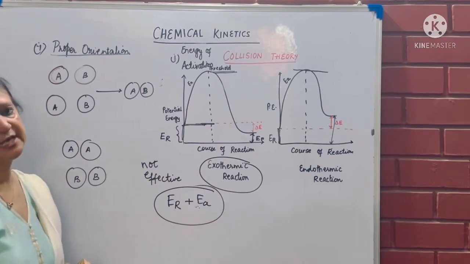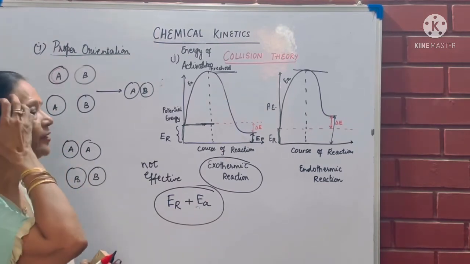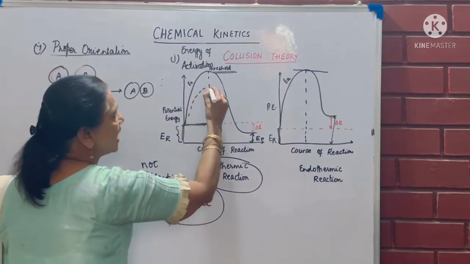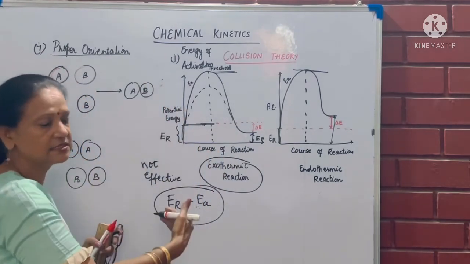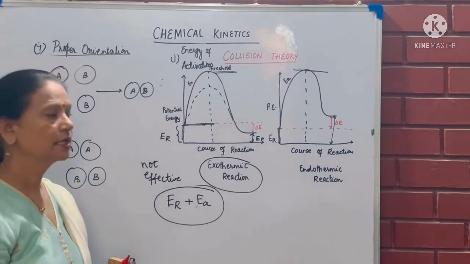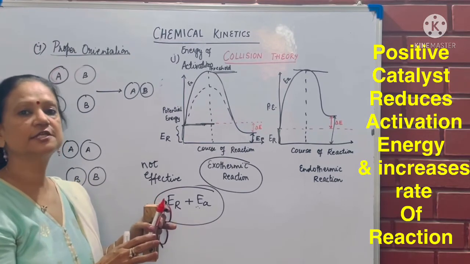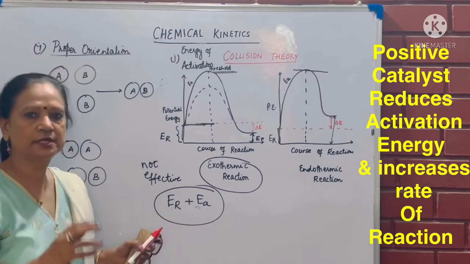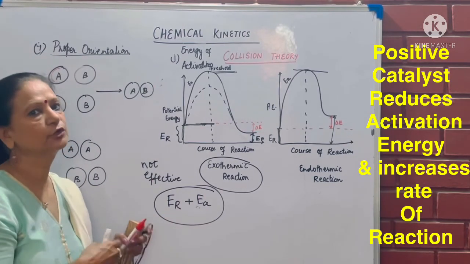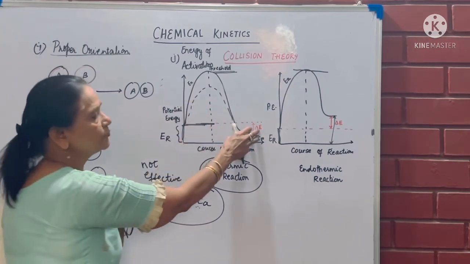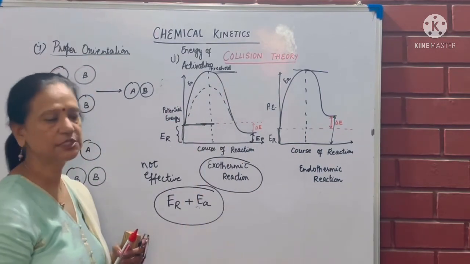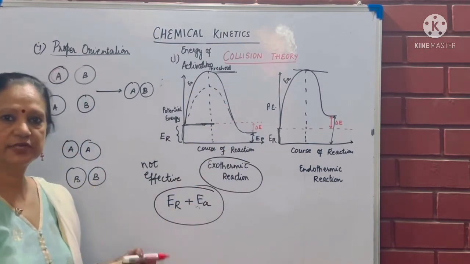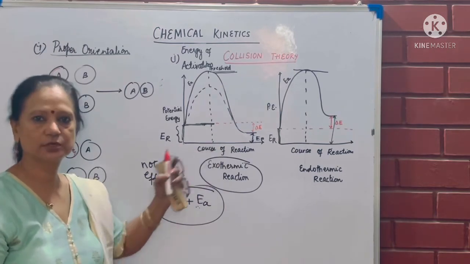Now when we have a catalyst, what happens with the catalyst? If it is a positive catalyst, the positive catalyst changes the activation energy, reduces it, and gives the product earlier. So actually the rate of reaction is increased. How? The activation energy that I had to give, say I had to give 50-degree temperature, now I don't have to give that much, I'll give only 30-degree temperature. So the product will be formed at lesser energy, and the reaction rate will increase, because now at lower temperature only the product will be formed.